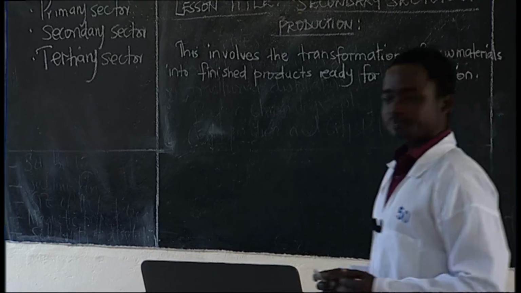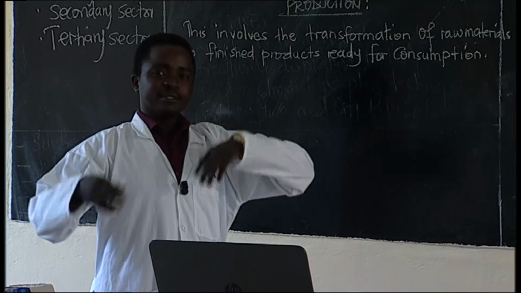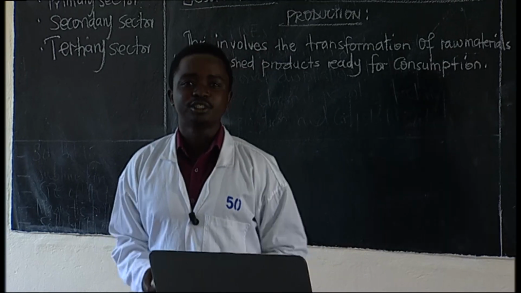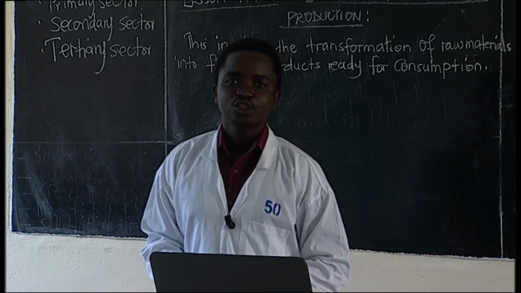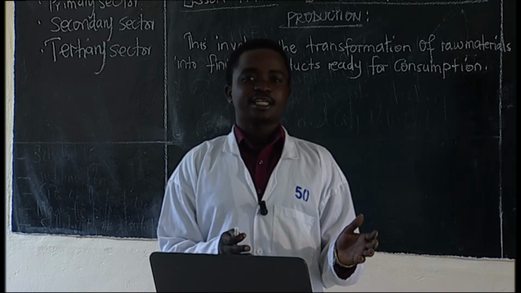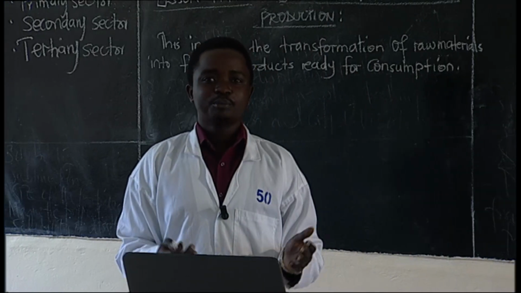For example, if from the primary sector production we have livestock farming, we have raw materials like milk, like hides. Milk can be processed into a finished product like yogurt, which is ready for consumption. You get my point?